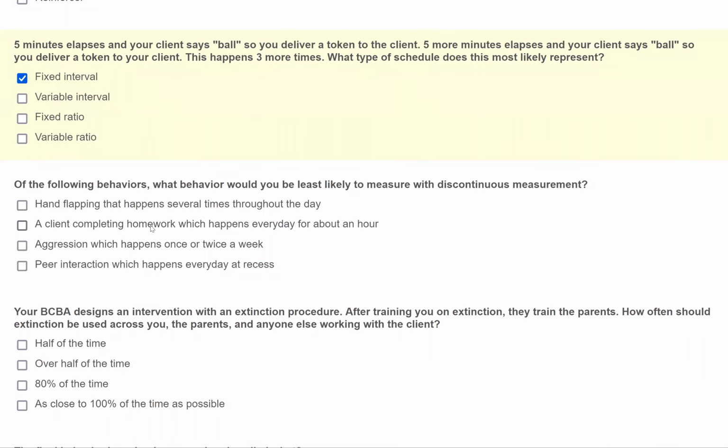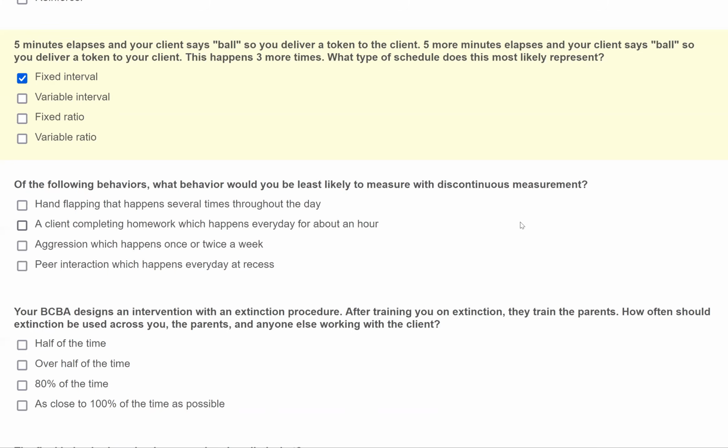Of the following behaviors, what behavior would you be least likely to measure with discontinuous measurement? What do we know about measurement? We know we have continuous measurement where we're measuring every instance of a behavior, things like rate, frequency, duration, latency, and IRT. And we have discontinuous measurement where we're only measuring behavior during certain parts of the day or certain parts of the session. Now, a lot of times discontinuous measurement is used when resources are low, when time is low, or when you have other things to worry about.